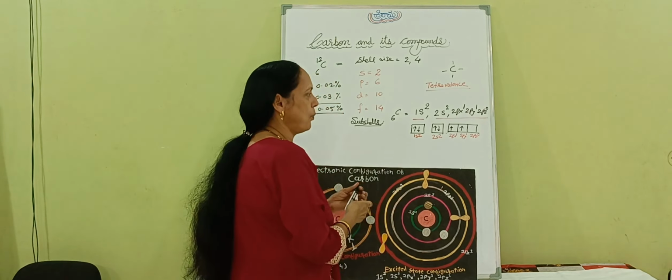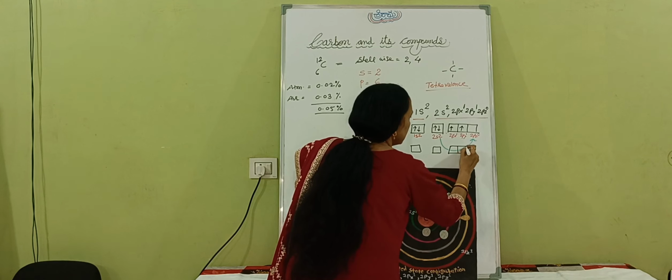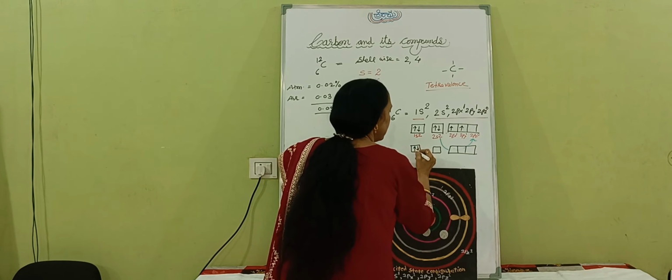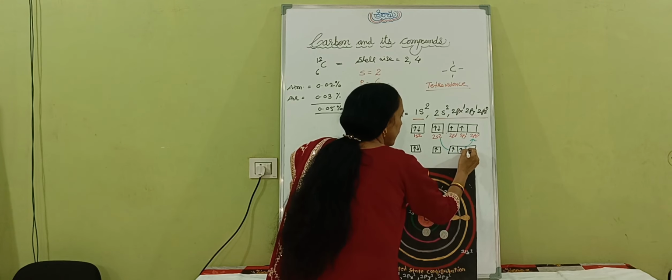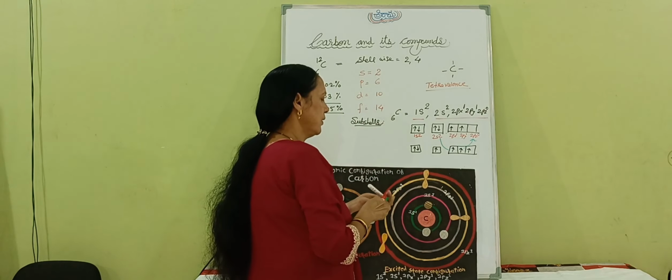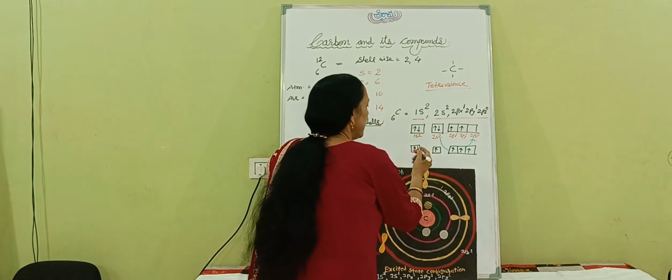If such a condition happens, what will be the structure? Here 1s2 stays as it is. Now instead of 2, only 1 will be there in 2s because 1 has been shifted. Then here also 1, here also 1, here also 1. Now this becomes 1s2, 2s1, 2px1, 2py1, 2pz1.